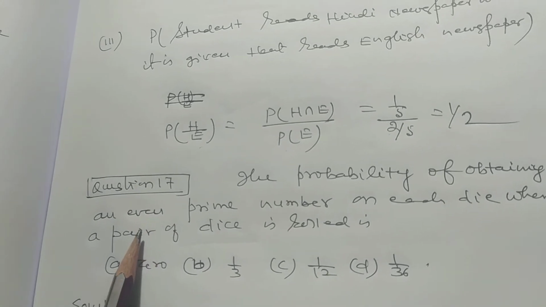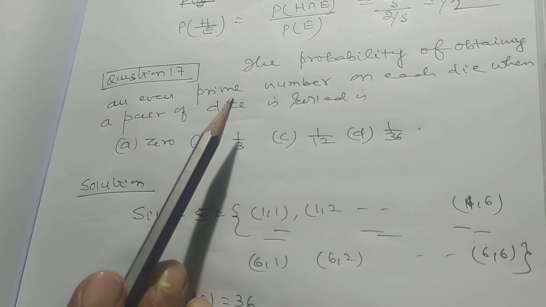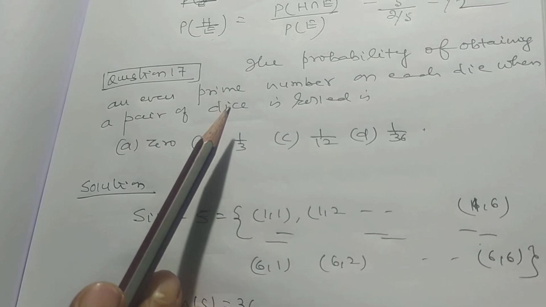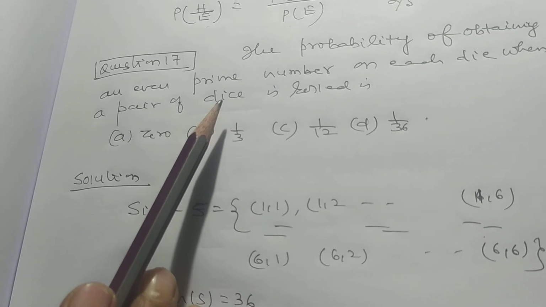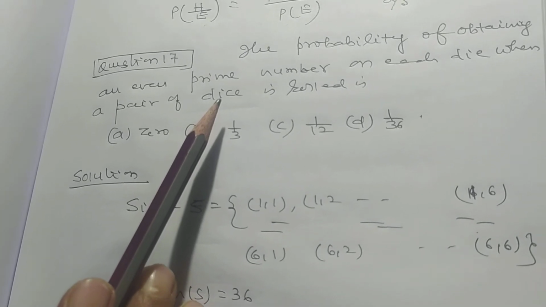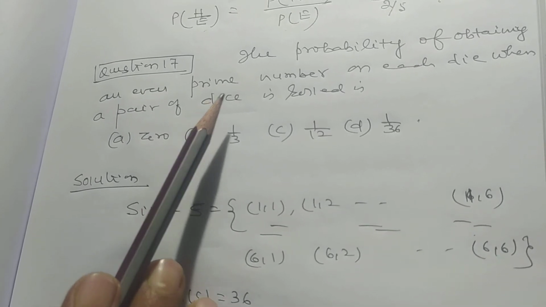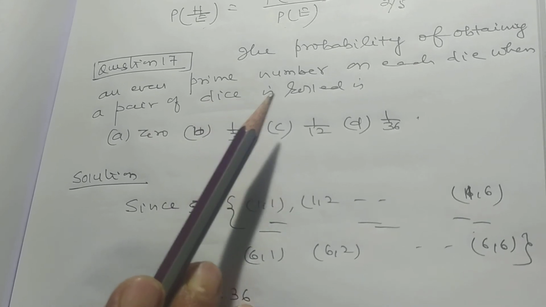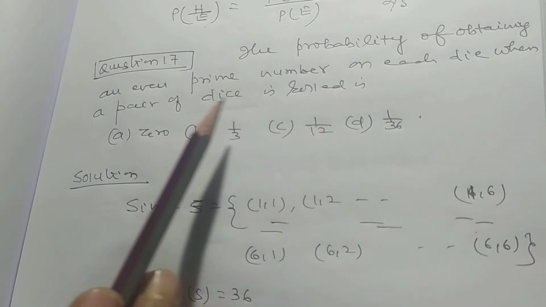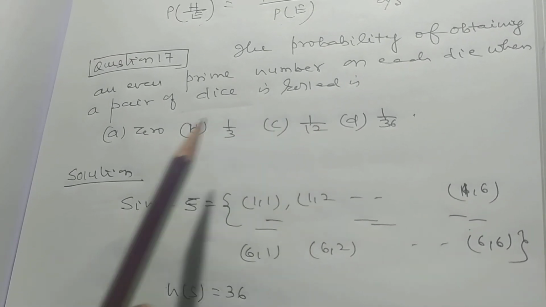Now I want to discuss 2 more problems which are MCQ types. My dear students, this is my suggestion. In my opinion, you should solve all the MCQ type of questions from the book of NCERT and do revision frequently. The probability of obtaining an even prime number on each die when a pair of dice is rolled is, there are 4 options.